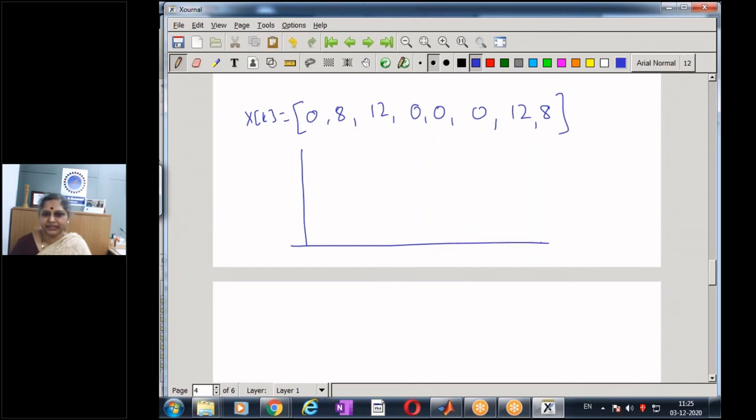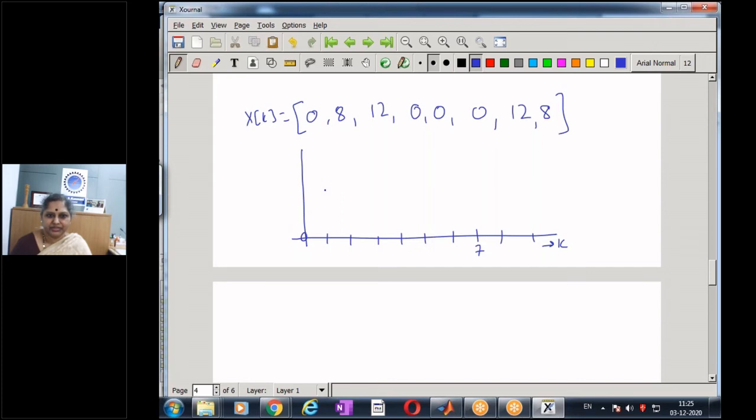So let's try to plot the spectrum. In this example, let us first try to plot it as a function of k: 1, 2, 3, 4, 5, 6, 7 and 8.